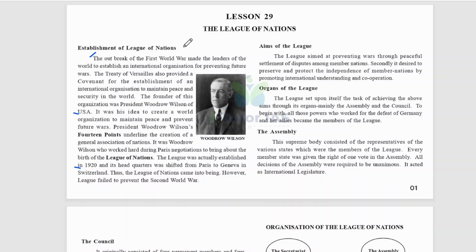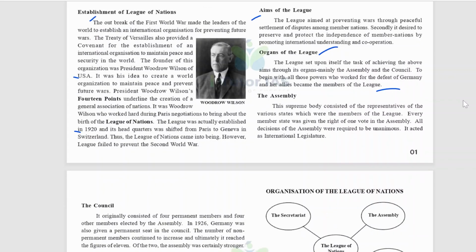What was the aim of the League? The League aimed to prevent wars through peaceful settlement of disputes among member nations. Secondly, it desired to preserve and protect the independence of member nations by promoting international understanding and cooperation. The League set upon itself the task of achieving the above aim through its organs, mainly the Assembly and the Council. To begin with, all those powers who worked for the defeat of Germany and her allies became the members of the League.